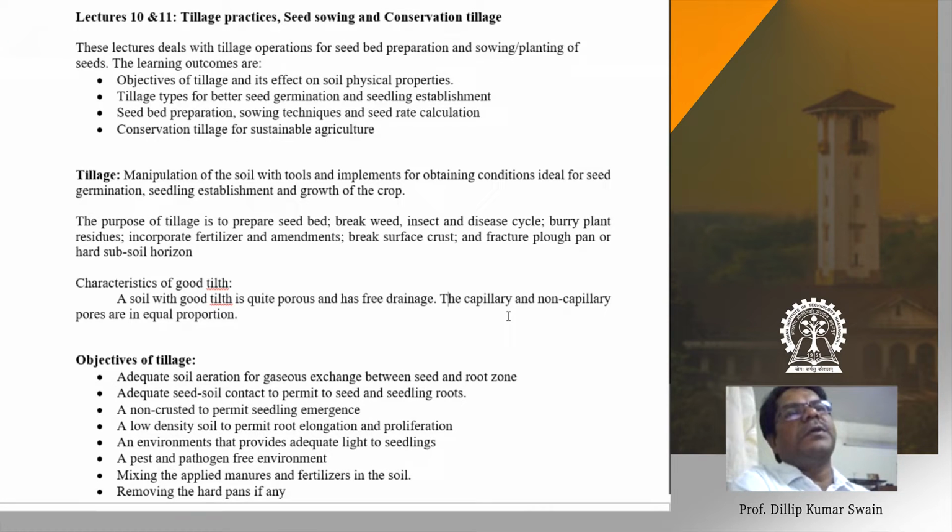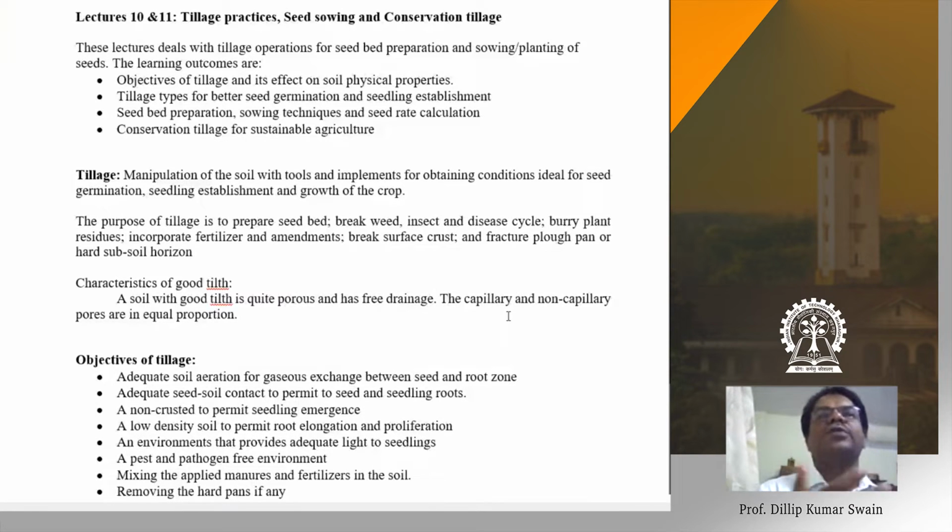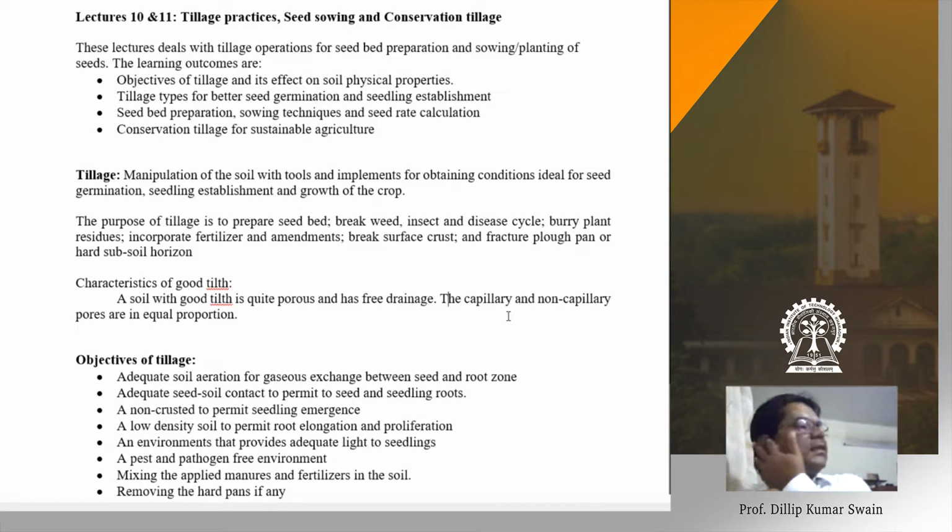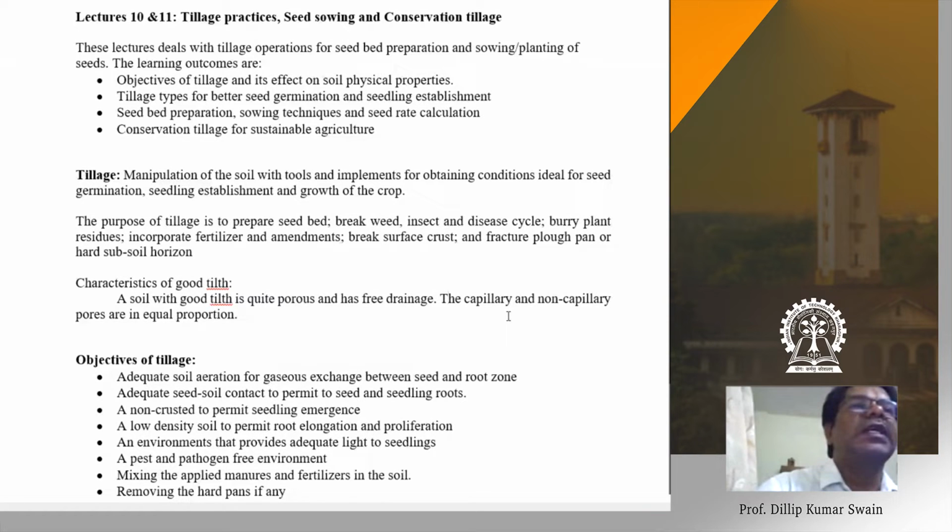That means 50% capillary and 50% non-capillary pores. That's the proper air and water, equal water and air. So that makes the exchange of air, the atmospheric air and soil air, and the water, and that helps the better formation of root systems and better root growth. So with this, the brief about tillage. So as we said, tillage is mechanical manipulation of soil. So we'll discuss the objectives of tillage.